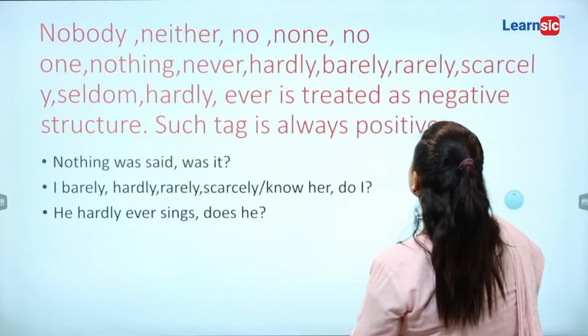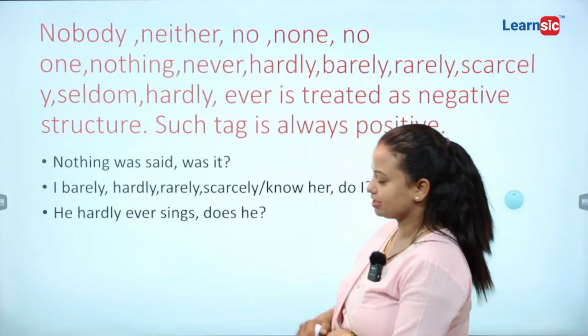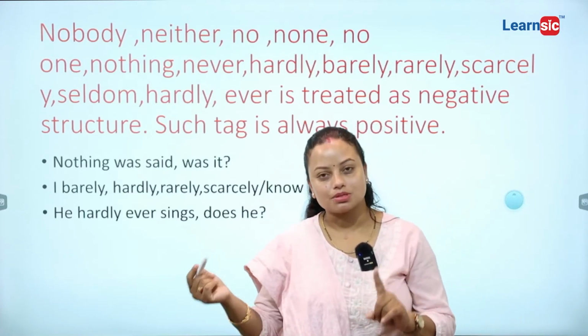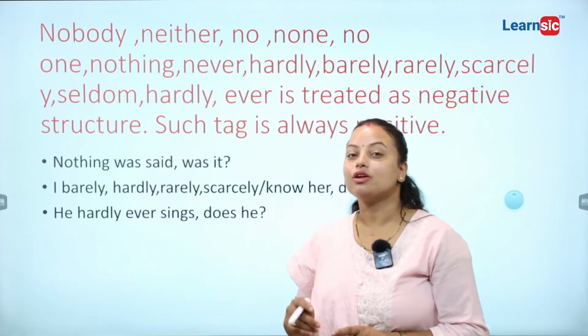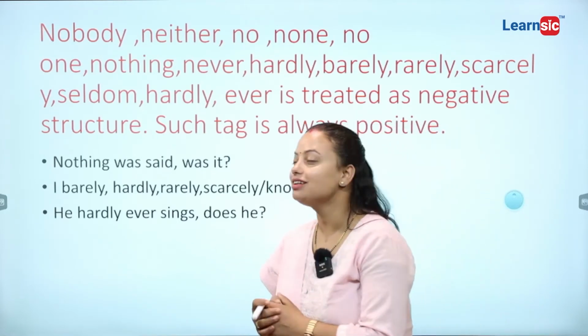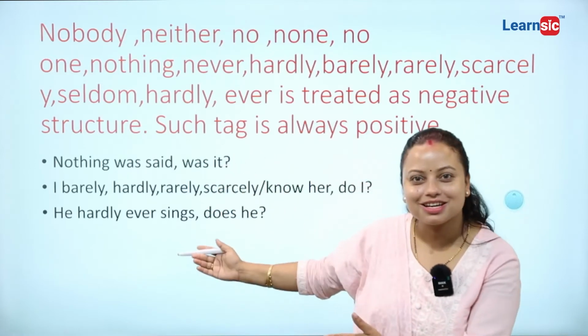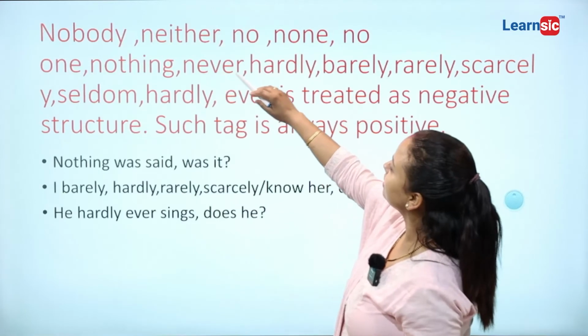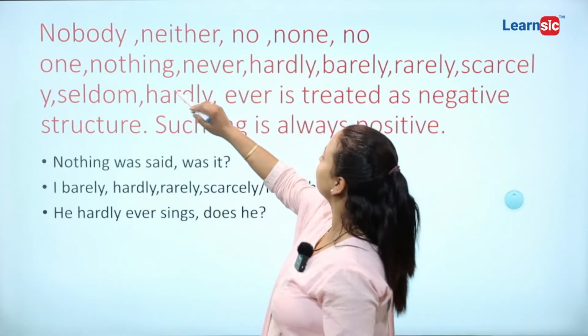Hardly ever is treated as a negative structure. Yes, earlier we also solved one question tag where nobody came as the subject, isn't it? That's why the case is coming here. Now, you might be clear on this. Okay, nobody, neither, no one, nothing.